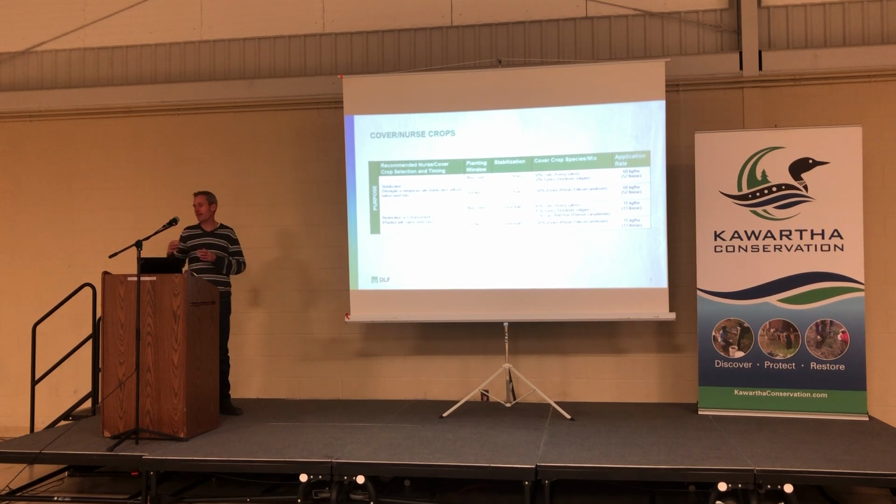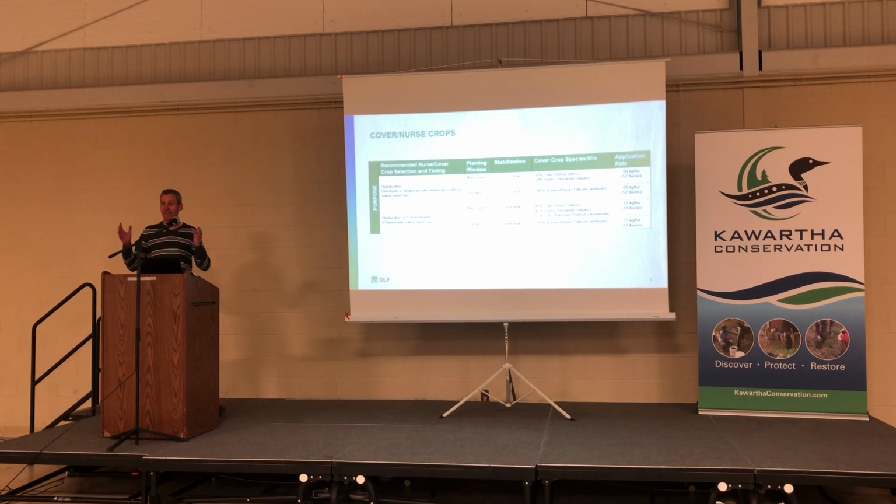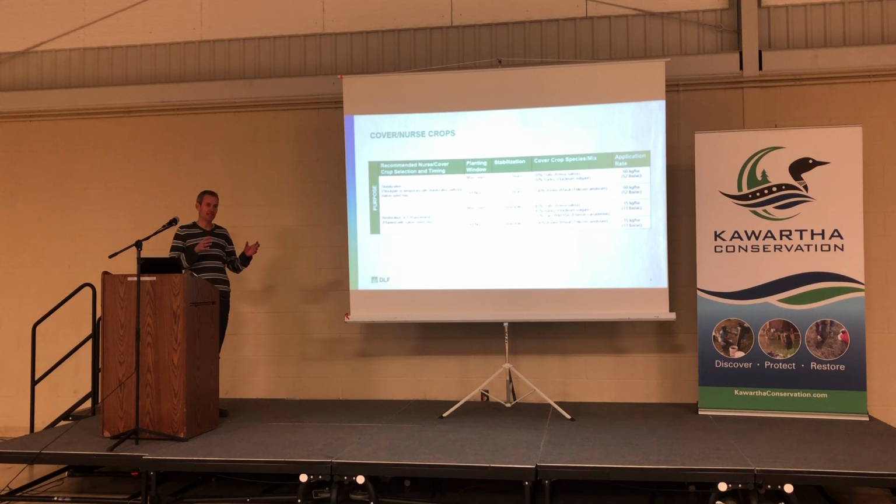And anytime someone specs just a native mixture, always say, you know what, we need to put a nurse crop or a cover crop with these species to make them perform at their best, because they are protecting those species as time goes on.